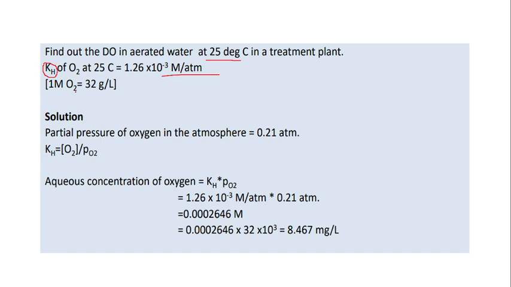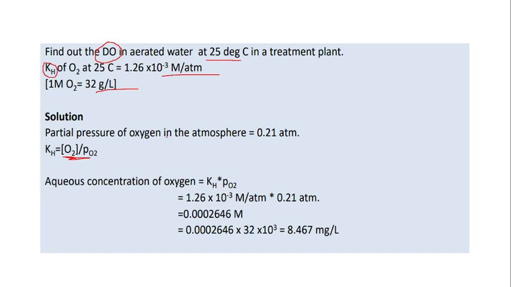Now 1 molarity of O2 is equal to 32 gram per liter. This is also given. Now what you have to find is the amount of dissolved oxygen, which is nothing but the oxygen concentration. So you need to rearrange this equation, which is KH is equal to O2 divided by PO2. You need the O2, so KH into partial pressure.